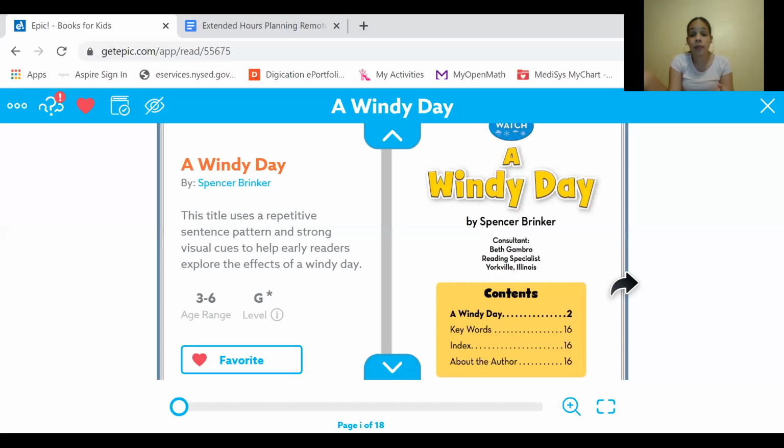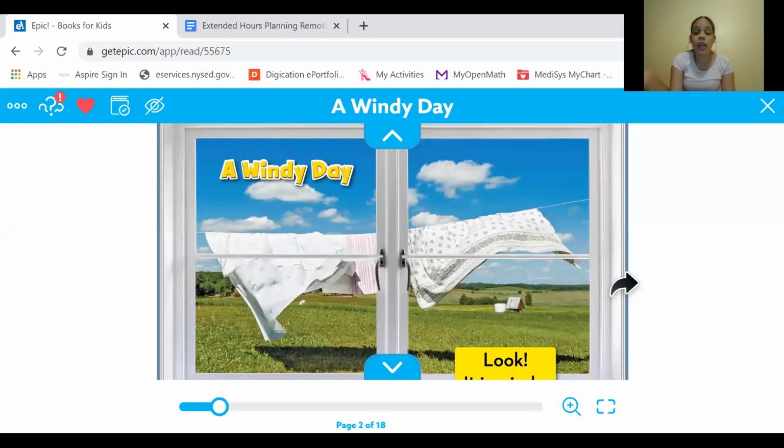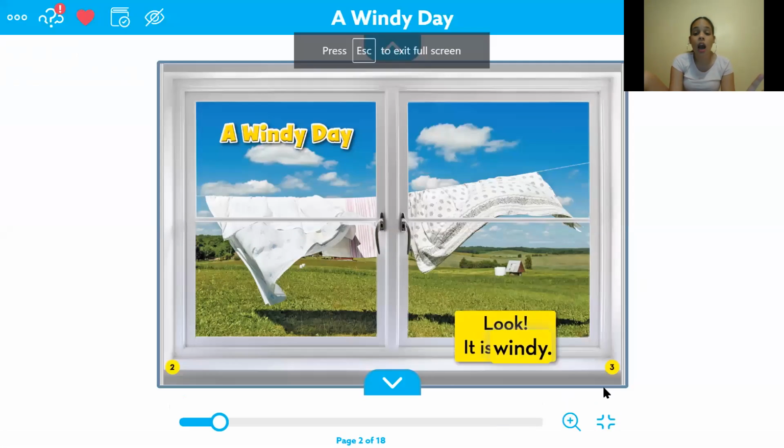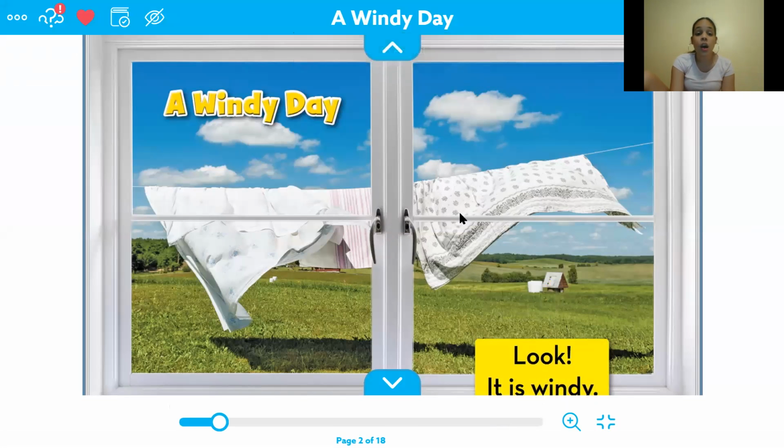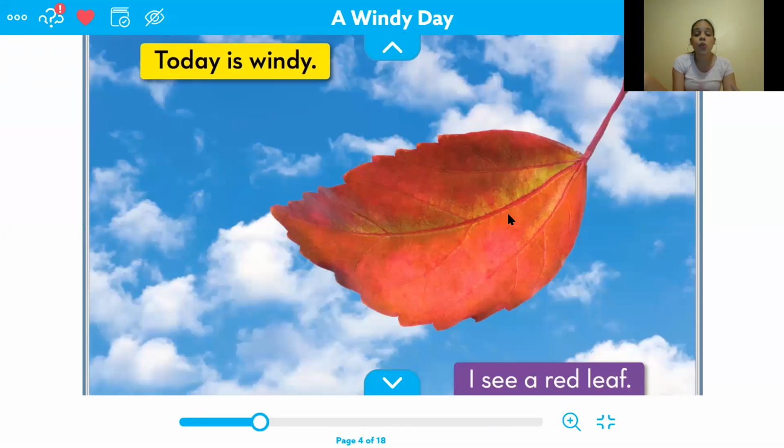A windy day. Look, it is so windy outside. Let's see. Look, it is windy. Oh, do you guys see the blankets moving? It's windy. Today is windy.